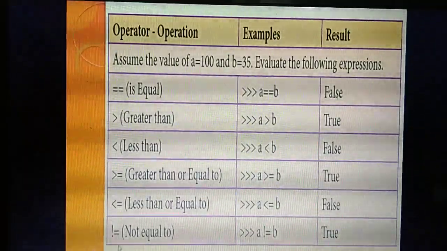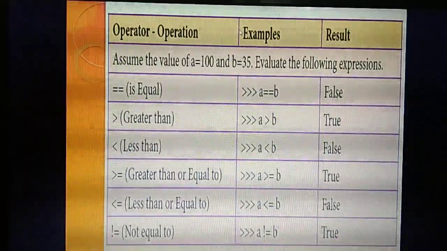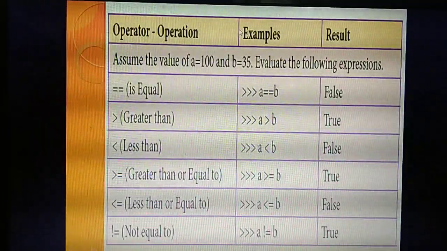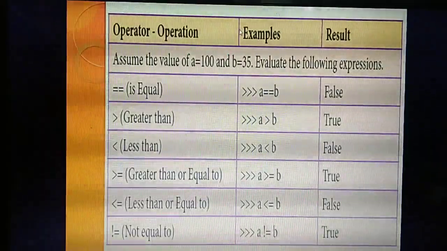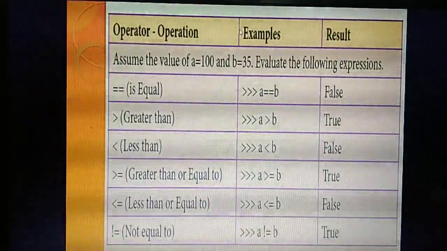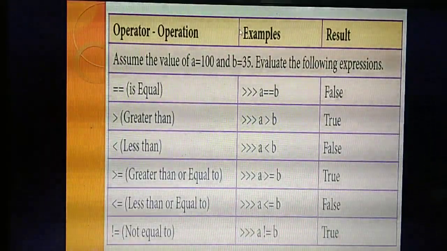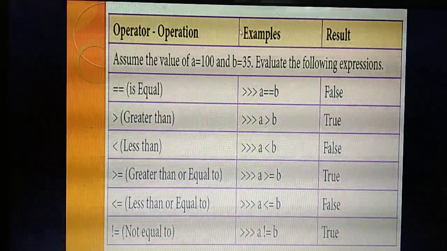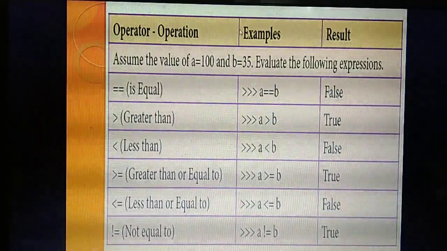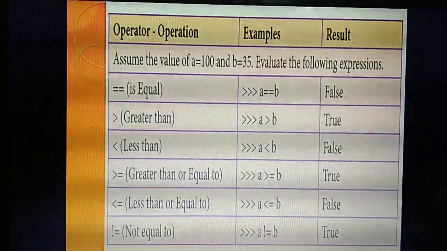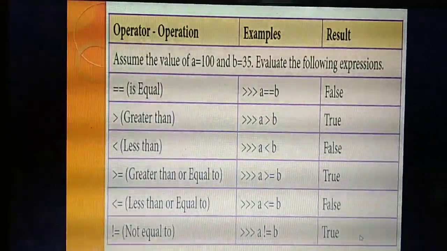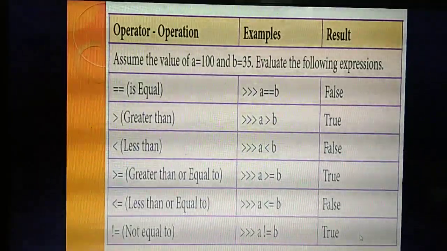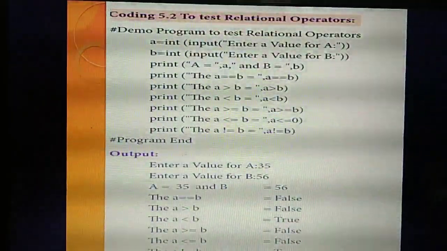Then not equal to. What's the meaning of not equal to? What's the difference between equal to and not equal to? Equal to means both the values need to be the same. Not equal to means both the values need not be the same. Whether these two values are the same? No. Value of A is 100, B is 35. So for not equal to, the condition becomes true. Understand this one? Yes.